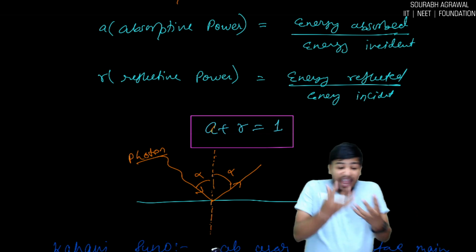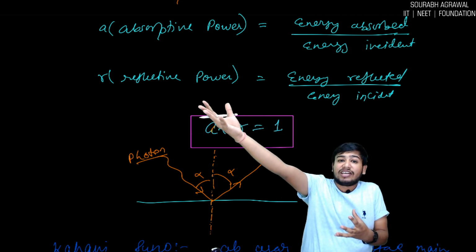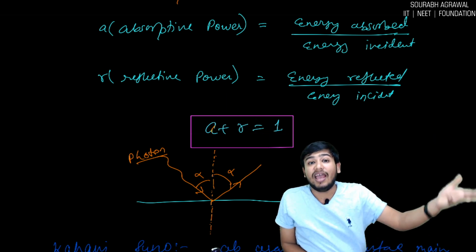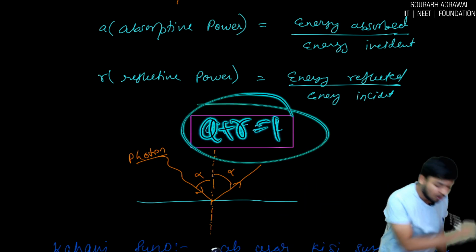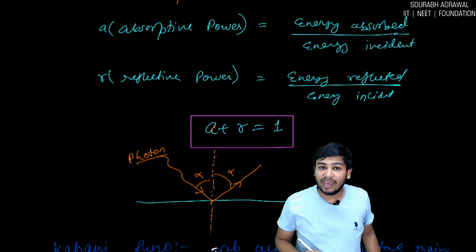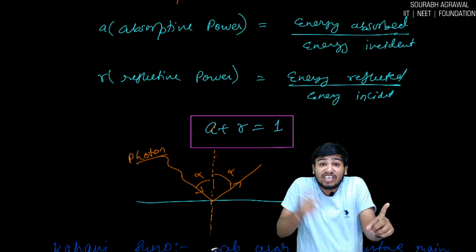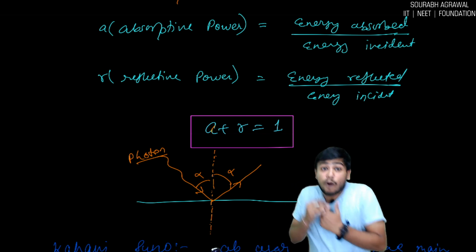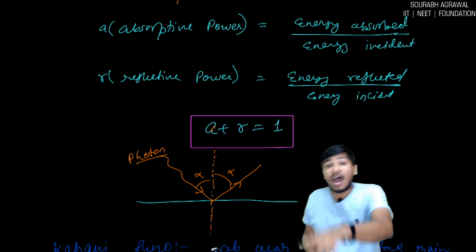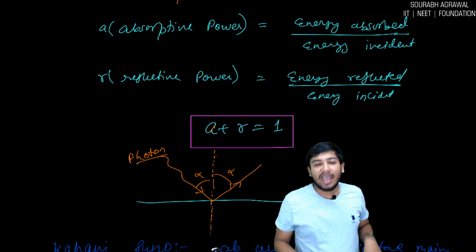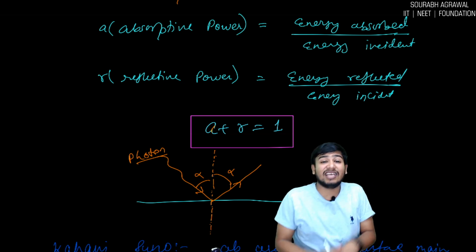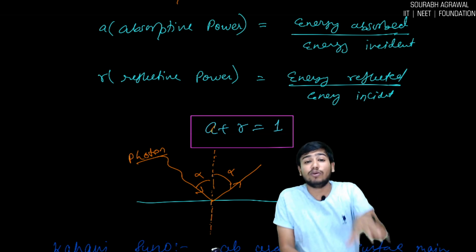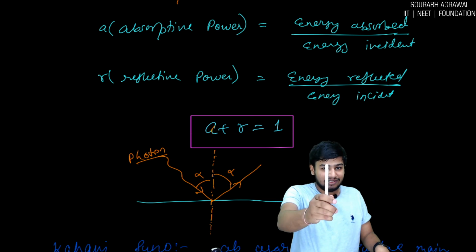Total energy absorbed plus energy reflected is always equal to total energy. So A plus R is always equal to 1. For pure absorptive, A is 1, R is 0. For pure reflective, R is 1, A is 0. And when something is absorbed and something is reflected, A plus R is always equal to 1.